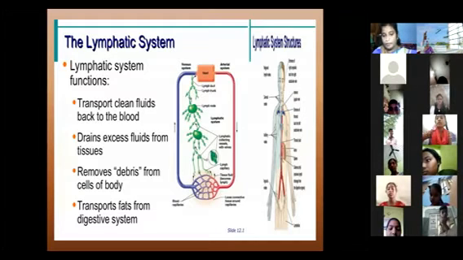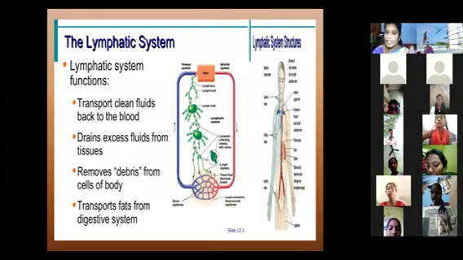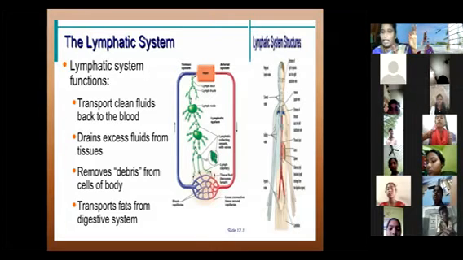Okay. Next, another main function is that the lymphatic system transports fats from the digestive system. We collect the fat contents and transport them to the digestive system or circulatory system. Other systems have their own functions, but sending the fats is done only by the lymphatic system. It does this activity.